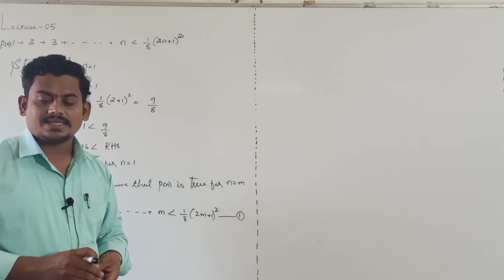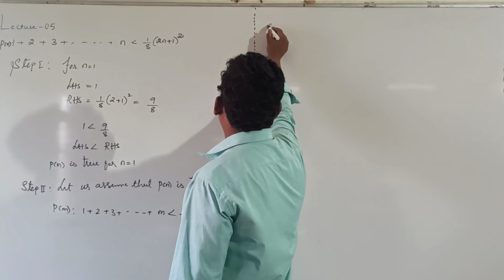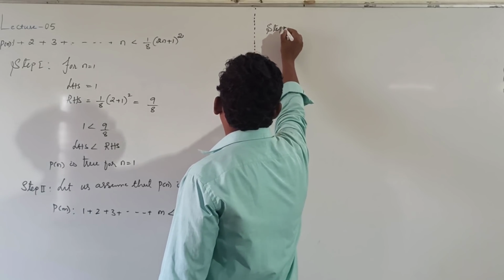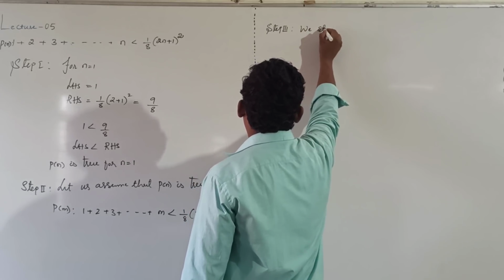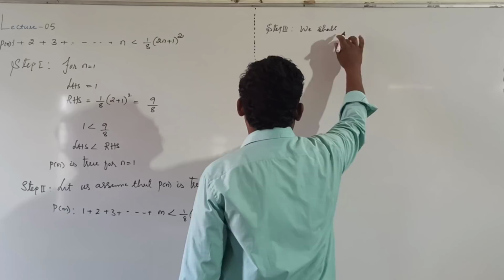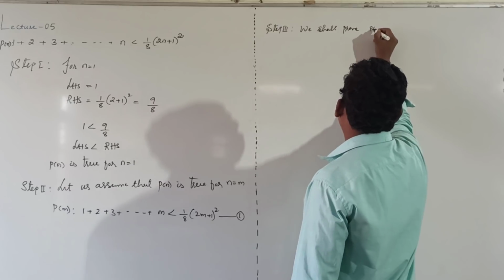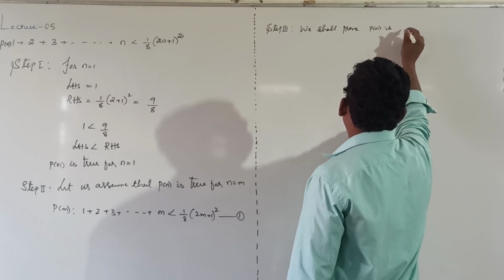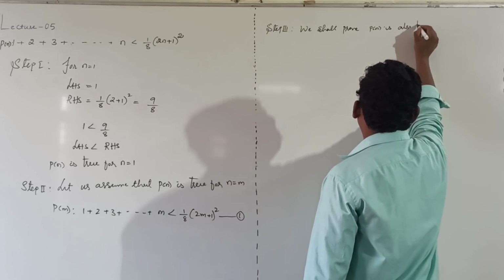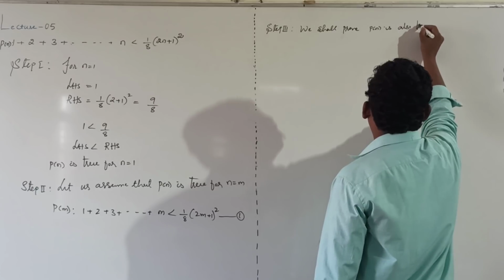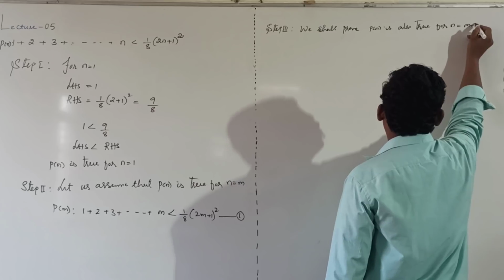Instead of equal sign, in this case they have given an inequality sign. In step 3, same sentence, we shall prove P of n is also true for n equal to m plus 1.